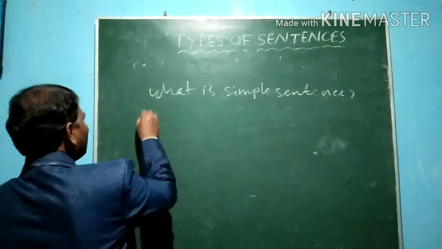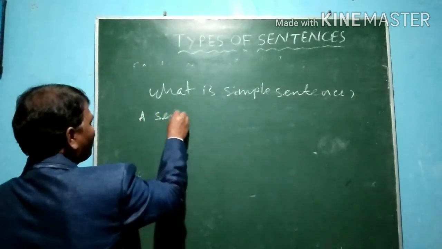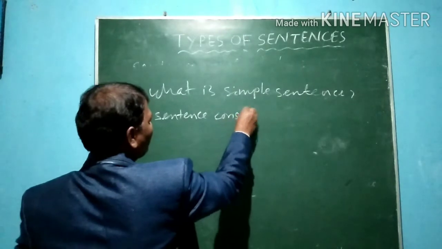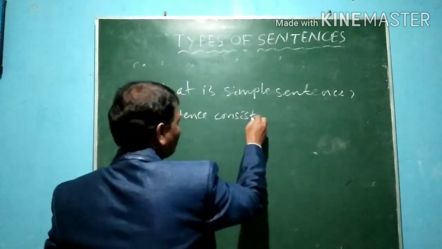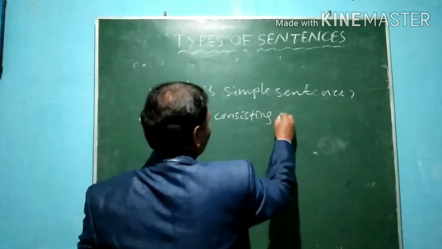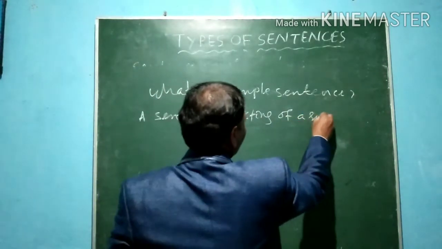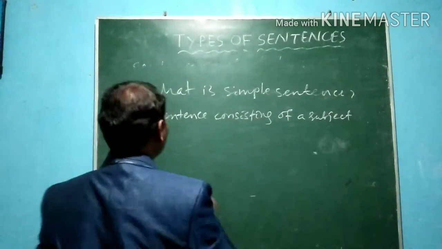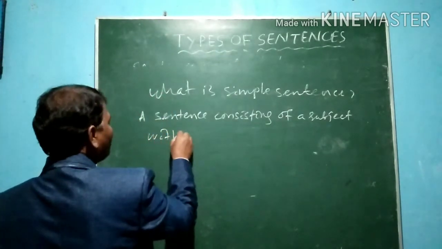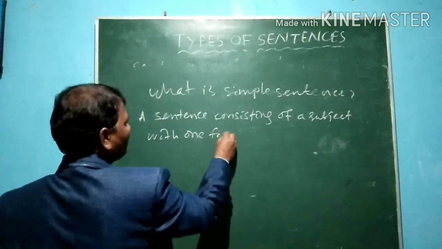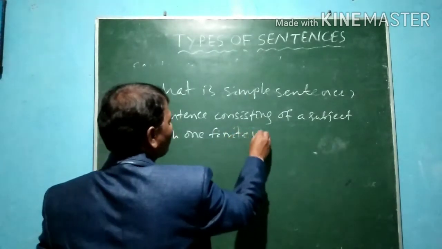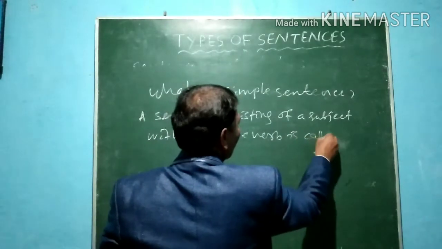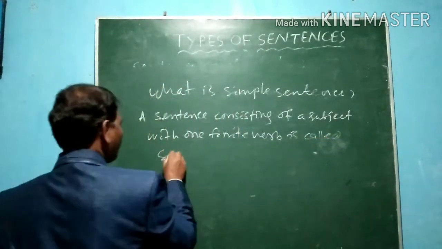A sentence consisting of a subject with one finite verb is called a simple sentence.